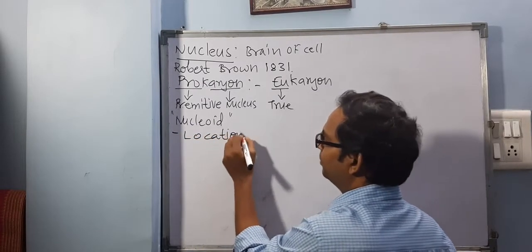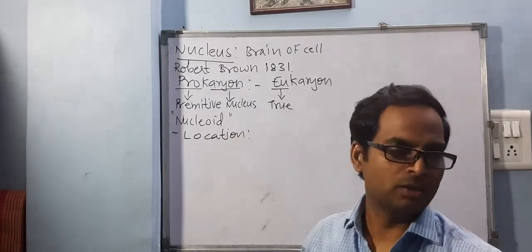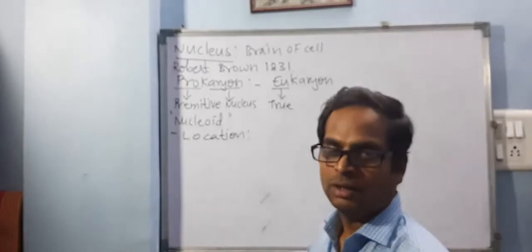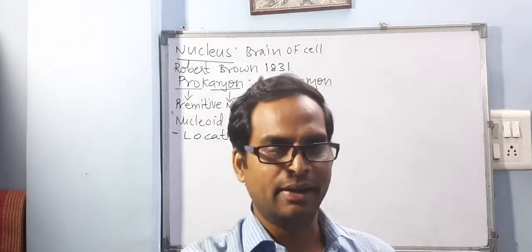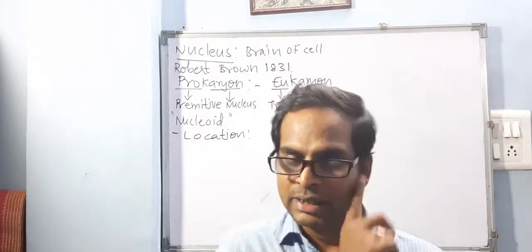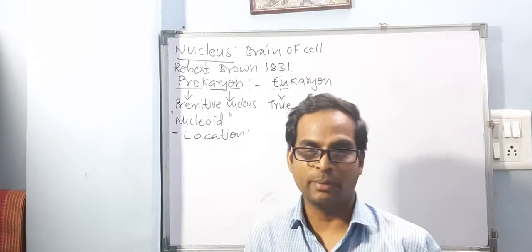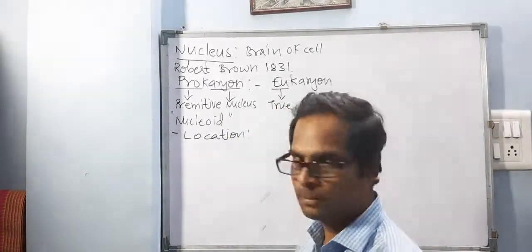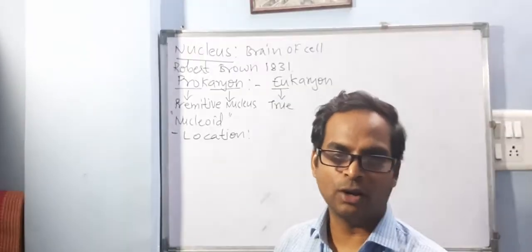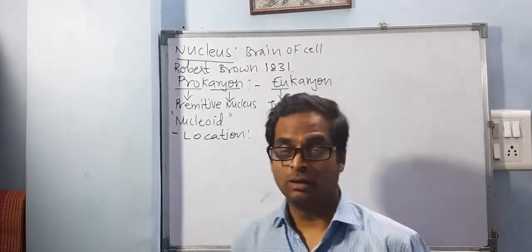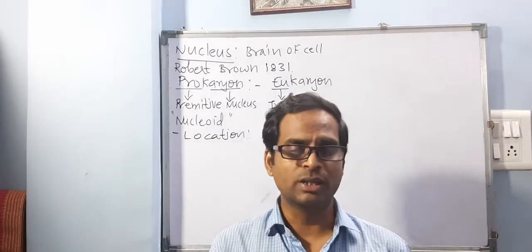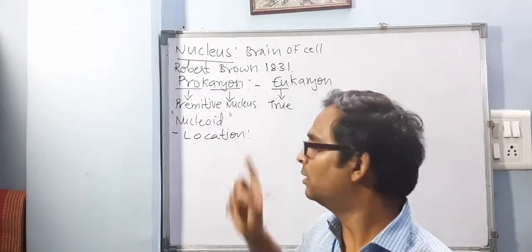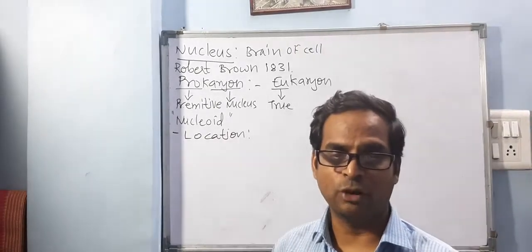Now, some small things you can talk about this nucleus is about its location. So location is not always fixed, right? It may vary, it may change. Like it may be present in the center, may not be present in the center. Sometimes cells are elongated, so it may be at the top, it may be at the base. Some cells you must have seen. Like in the next chapter, we are going to talk about muscular tissues, or tissues is a chapter. In that you will see this, or epithelial tissues, you will see this location of the nucleus may vary from one type to another type.